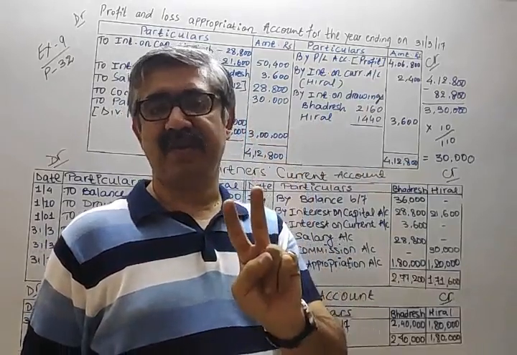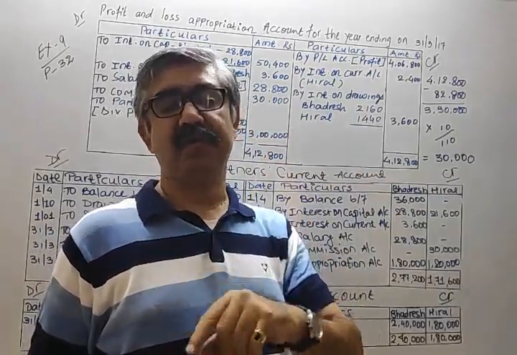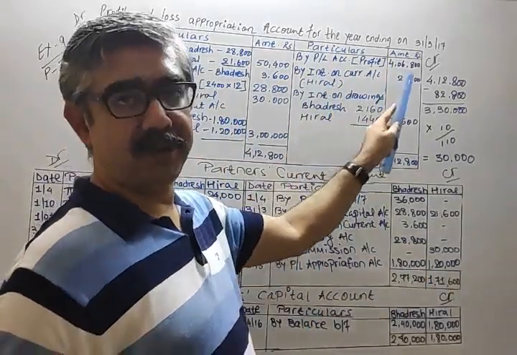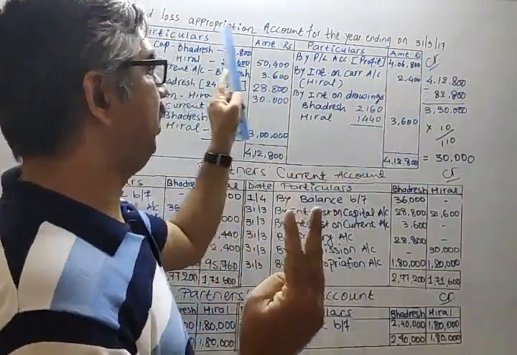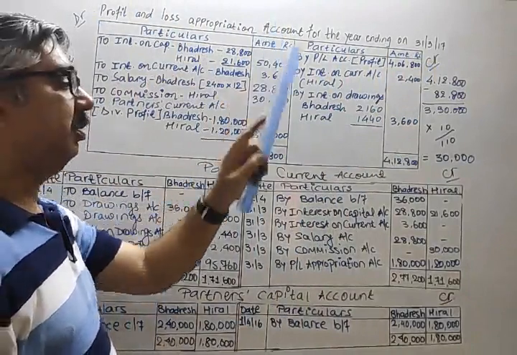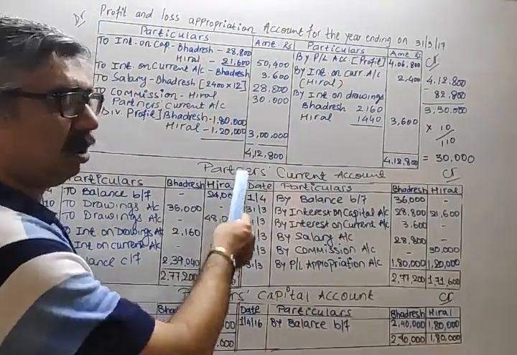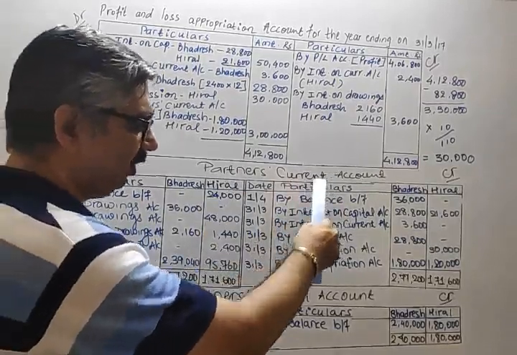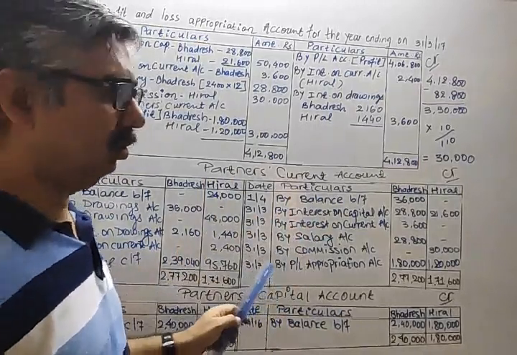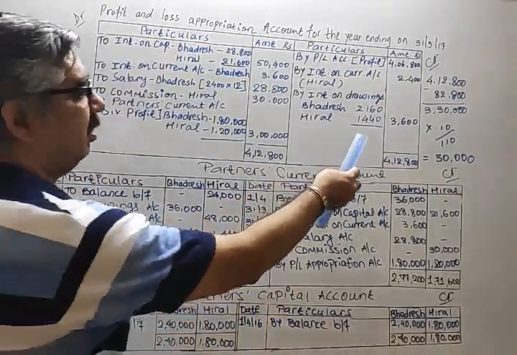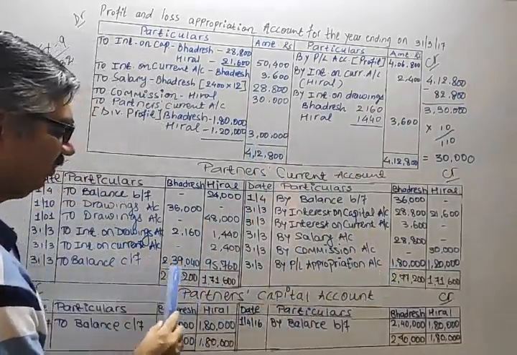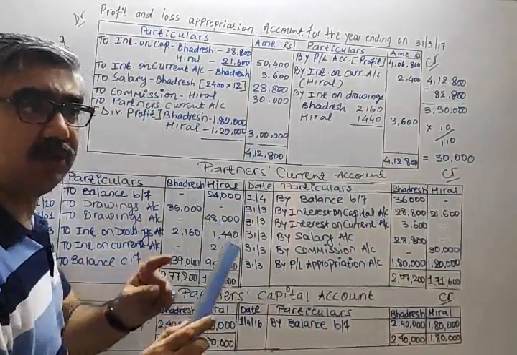Second format, profit and loss account, net profit or net loss. In this question, we may have net profit because we are having profit over here. Third format should be profit and loss appropriation account. Then capital or current, either or. You can prepare current account first, you can prepare capital account first. Okay? If you prepare current account, the balance written over here, listen carefully, will be useful to you in next chapter.